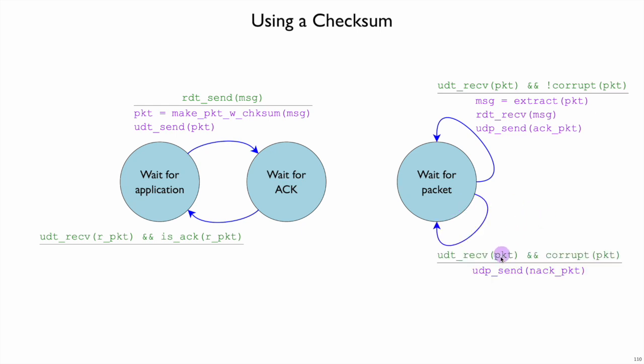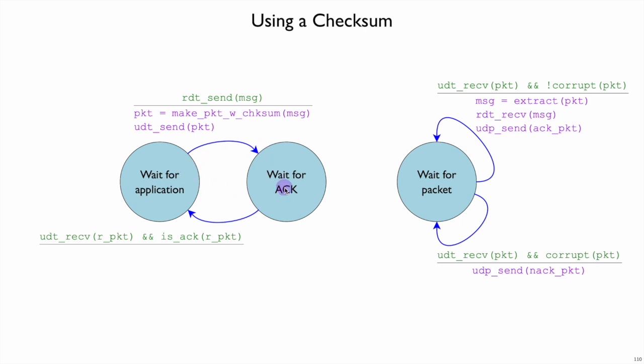Then in that case, when it receives a packet and the packet is corrupt instead of not corrupt, we have a different action. The arrow is still going to go back to the same state, but we're going to send to the sender a packet that says a NACK, or negative acknowledgement, saying I did get a packet, but it was a corrupt packet. Because that's the other possibility on the sender side.